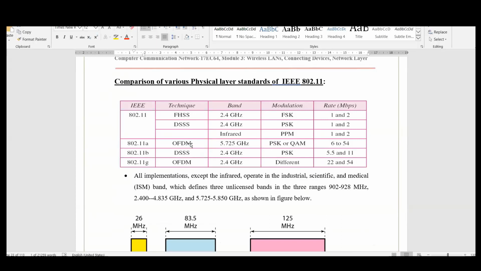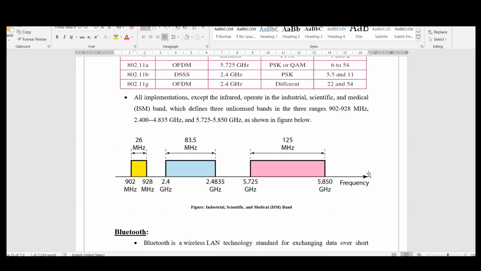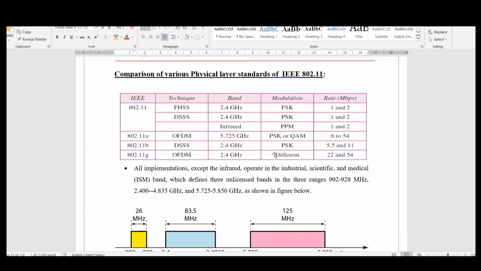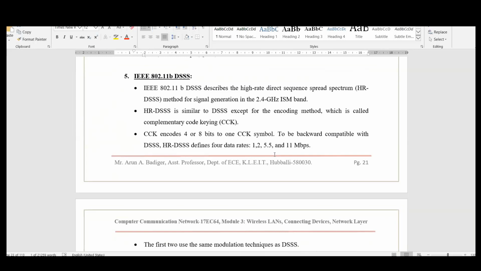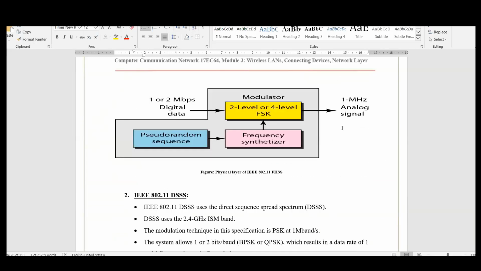You can see that there are two OFDMs here. IEEE 802.11a operates in the 5 gigahertz band, whereas IEEE 802.11g operates in the 2.4 gigahertz band, right? This is the ISM band which is being used. So this is the physical layer architecture, the complete physical layer discussion of Wi-Fi.